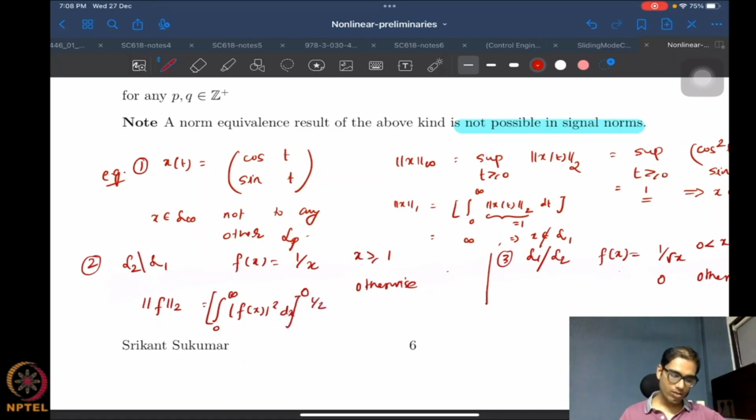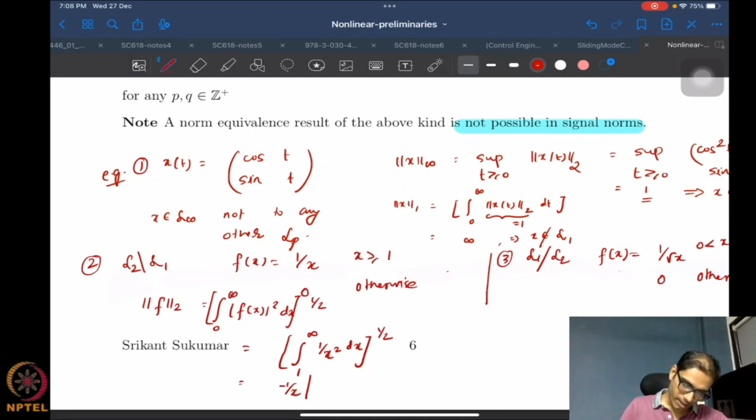Right? Okay. And what is f of x squared? So this will actually reduce to what? This will just be the integral from 1 to infinity of 1 by x squared dx, to the power half. And you already know this is nice. It's minus 1 by x, evaluated from 1 to infinity, to the power half, and this is basically 1. Yeah, so the 2 norm is just 1.